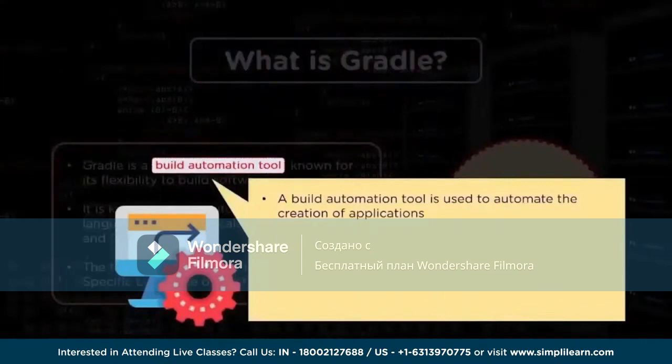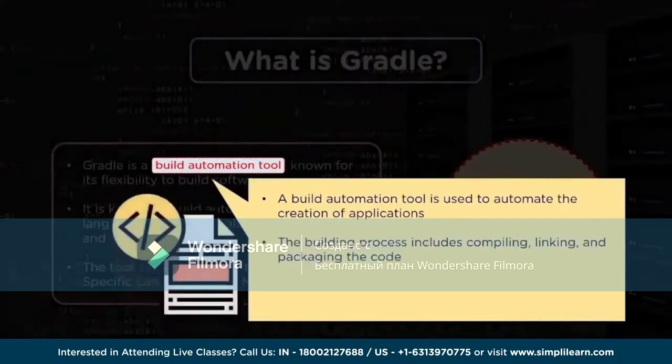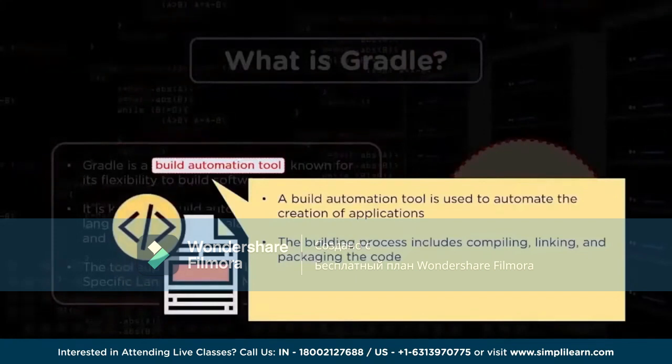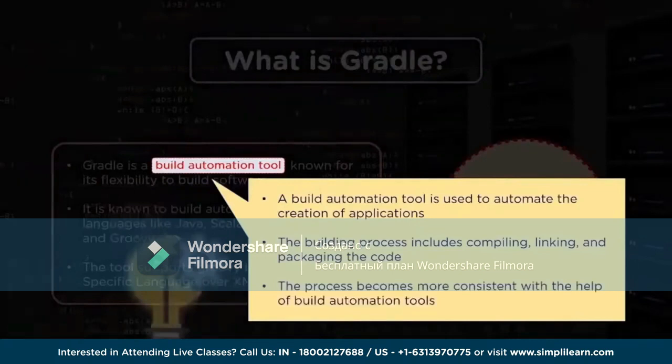Earlier we used to do the build activity from Eclipse, and we used to do it manually, right? But with the help of this build tool we are going to do it automatically without any manual effort. There are a lot of activities which we will be doing during the build process. Primarily there are different activities like compilation, linkage, packaging. These are the different tasks which we perform during the build process, so that we can understand how the build can be done and we can perform the automations.